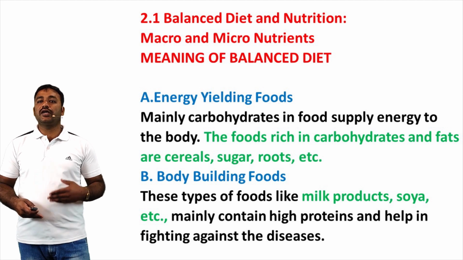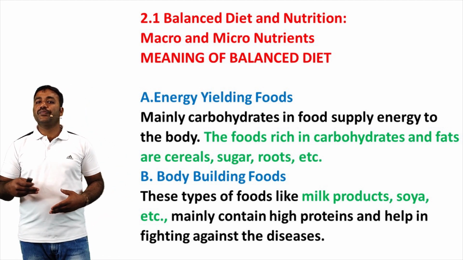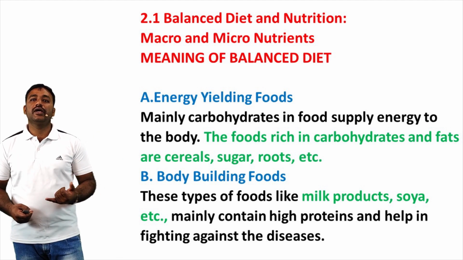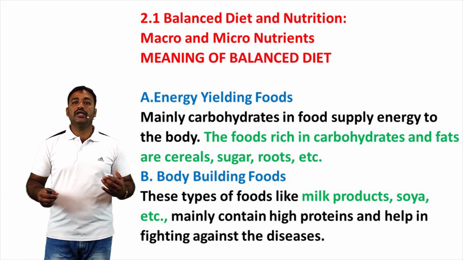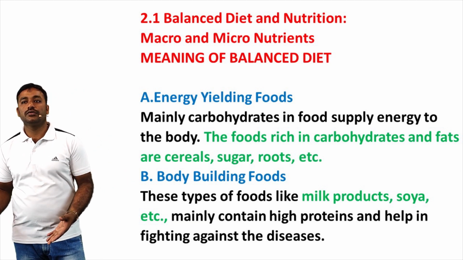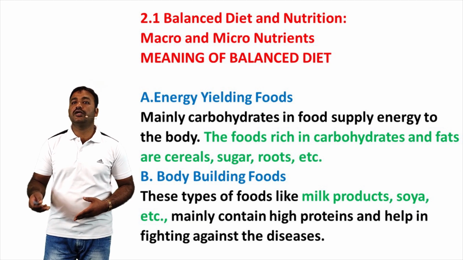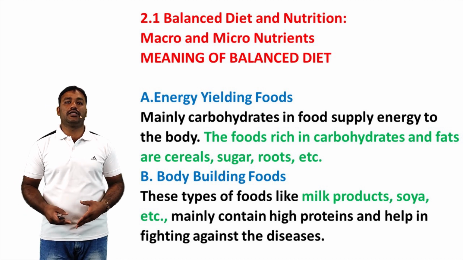A balanced diet contains the various foodstuffs, which are grouped on the basis of their functioning as given below: energy yielding foods and body building foods. First one, energy yielding foods. Mainly carbohydrates in food supply energy to the body. The foods rich in carbohydrates and fats are cereals, sugars, roots and so on.